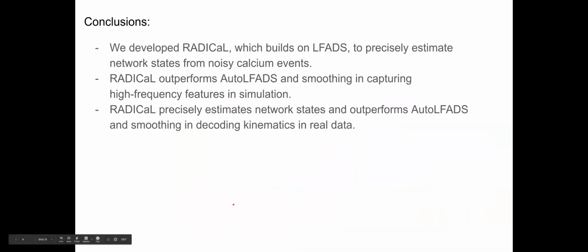Conclusions. First, we developed RADICAL, which builds on ALPHAS to precisely estimate network states from noisy Cosyne events. Second, RADICAL outperforms auto ALPHAS and smoothing in capturing higher frequency features in simulation. Third, RADICAL precisely estimates network states and outperforms auto ALPHAS and smoothing in decoding kinematics in real data.